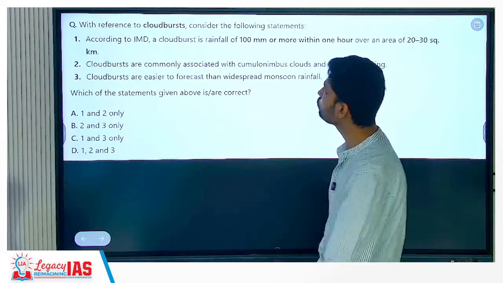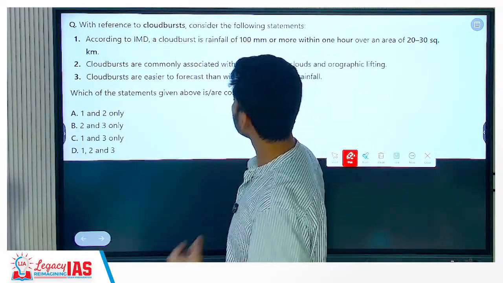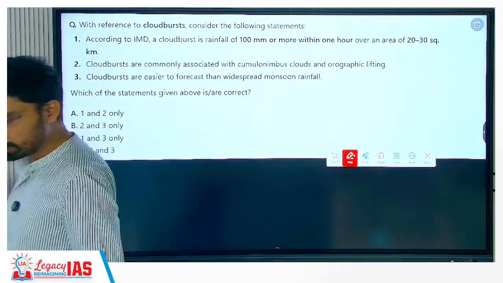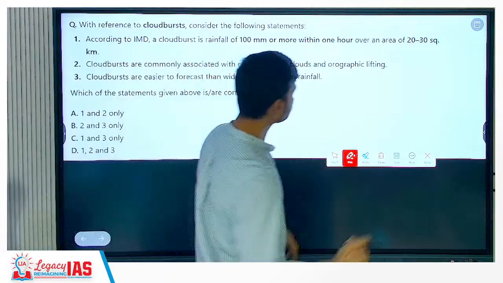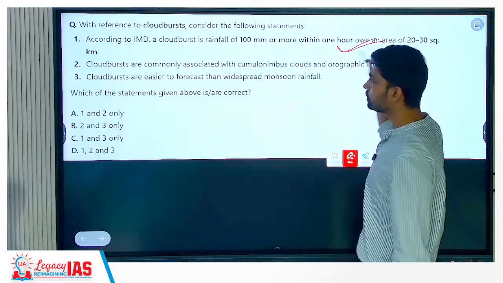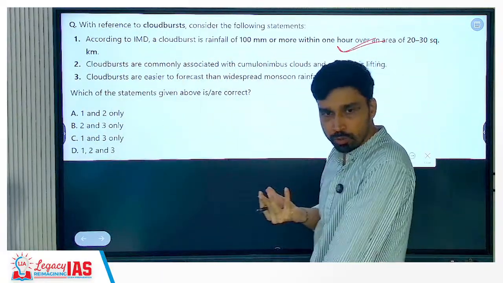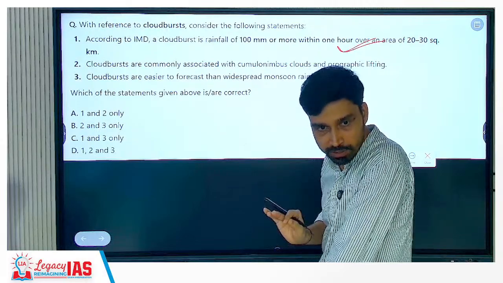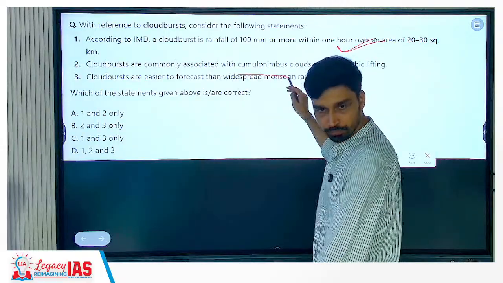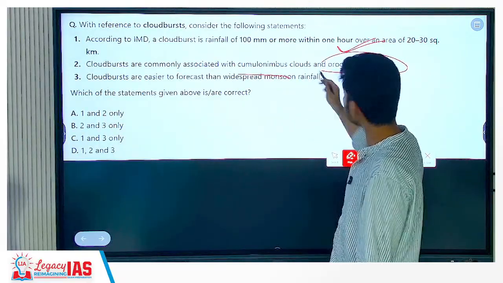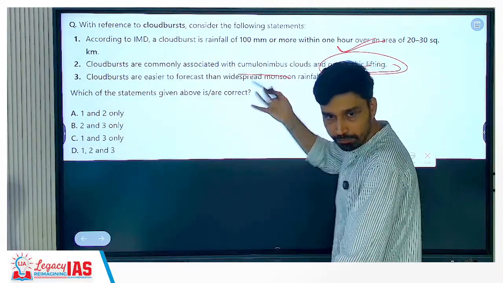Last is with reference to cloudburst. According to the Indian Meteorological Department, a cloudburst is rainfall of 100 mm or more within 1 hour over an area of 20 to 30 square kilometers. Achha, this is a very important concept. So make sure that you remember this, because in the mains or in prelims also, direct definition-based questions can be asked. Okay, so a cloudburst is commonly associated with which cloud? Cumulonimbus. And what is the mechanism? Correct, orographic lifting as such.